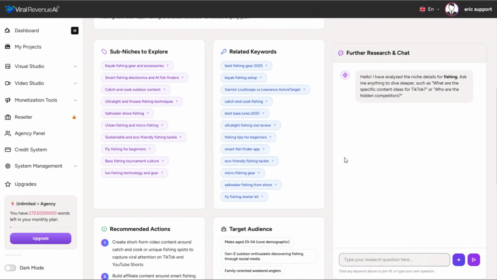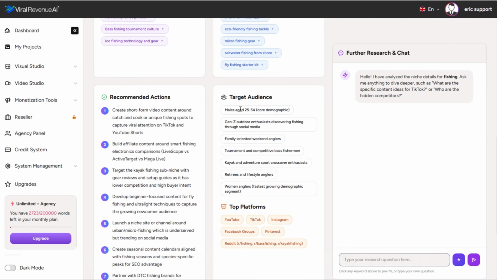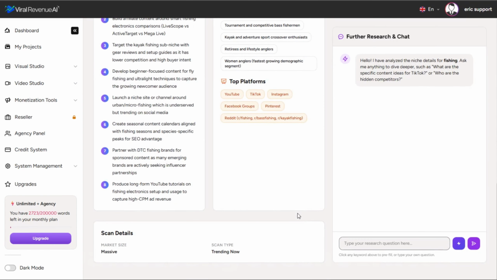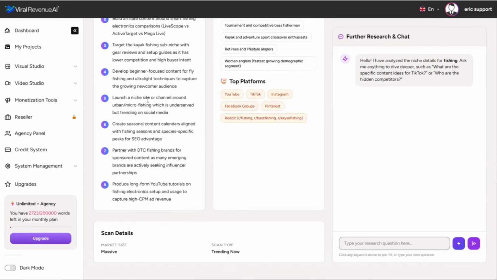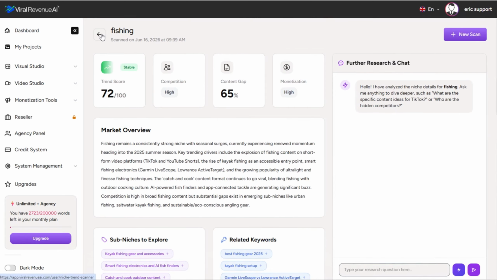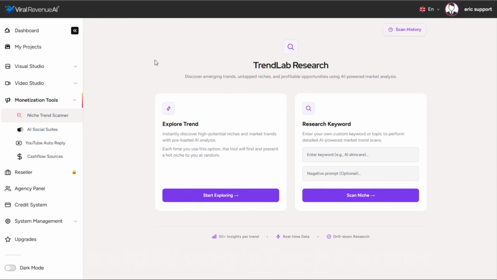It's a great research tool that you can use to research absolutely any kind of niche, and it gives you demographics that you might want to look at targeting or researching further, platforms where you might want to grow that audience, and additionally, specific recommended action steps. So a really cool tool specifically designed to help you find profitable niches, not just any niches, but find, is it profitable? And is it one that is going to be easy to break into or very difficult to break into?